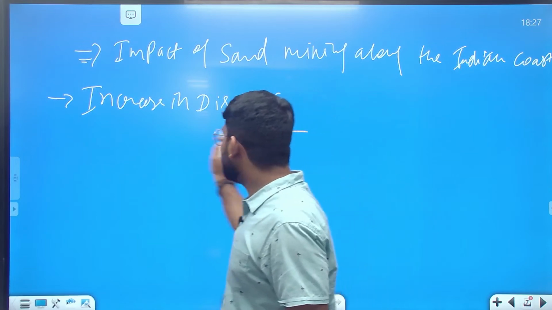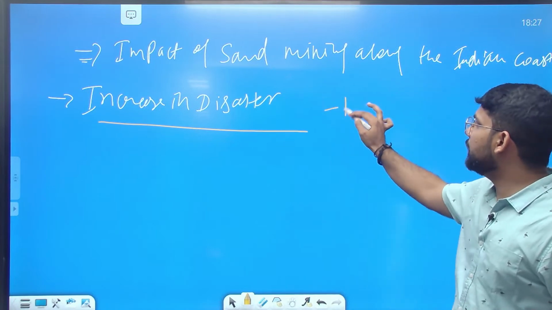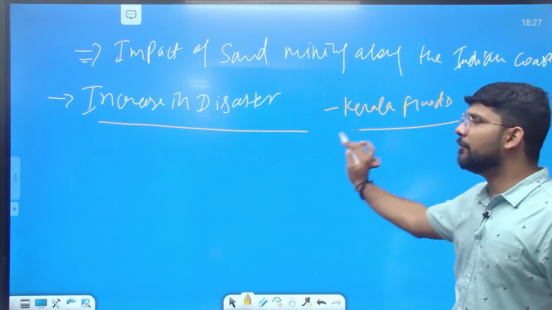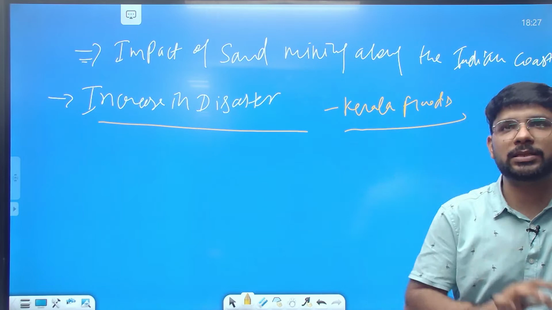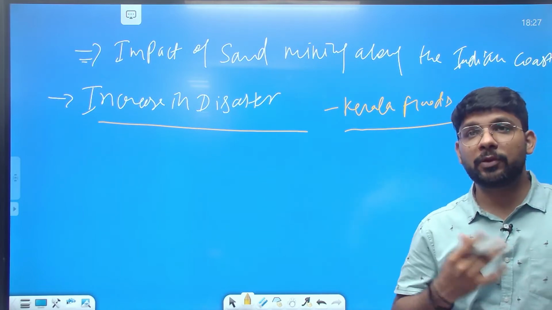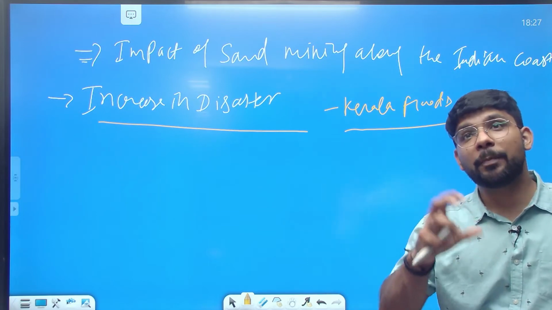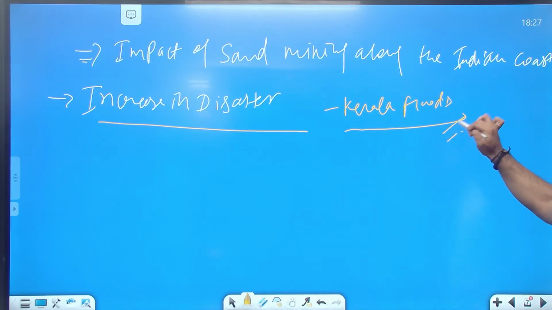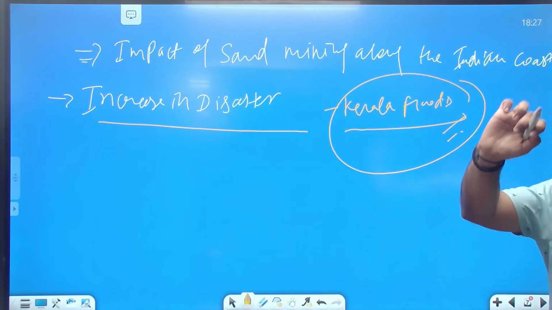Everybody remember the Kerala floods? You can give the example of the Kerala floods here. What happened in the Kerala floods? Due to the excess mining of some of the river beds in the state, the barriers which prevent floods, like the river banks, were damaged completely, which led to a huge flood situation in Kerala and increased the disaster there.